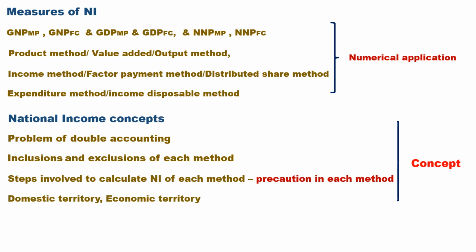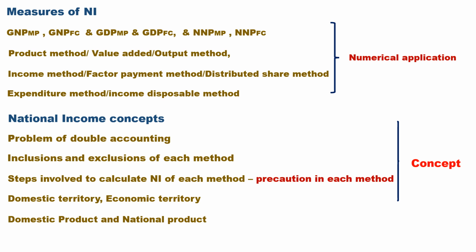Then domestic territory and economic territory. Domestic territory is the territory administered by a government within which persons, goods, services and capital circulate freely. Economic territory is not simply the political frontier or boundary of the country. This may be asked with the differences.